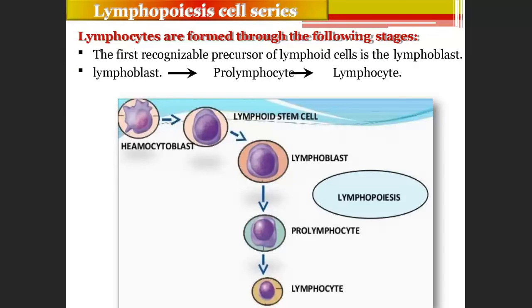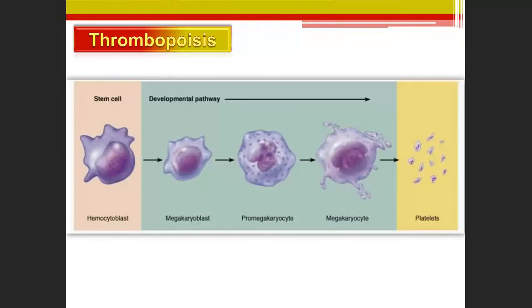Lymphocytes are formed through the following stages: hemocytoblast, then lymphoid stem cell, lymphoblast, pro-lymphocyte, and lymphocyte. This is the process of how lymphocytes are formed. It is called lymphopoiesis. There are different poiesis. Thrombopoiesis means synthesis of platelets: hemocytoblast, megakaryocyte, and platelets. These are the events.